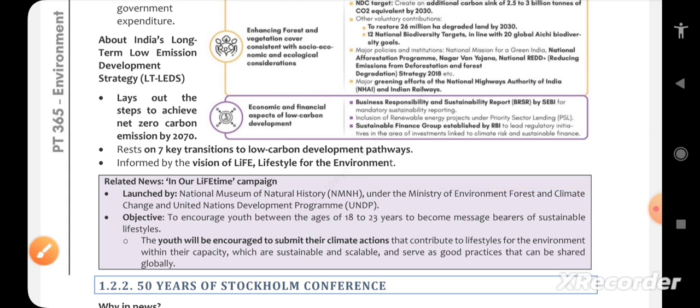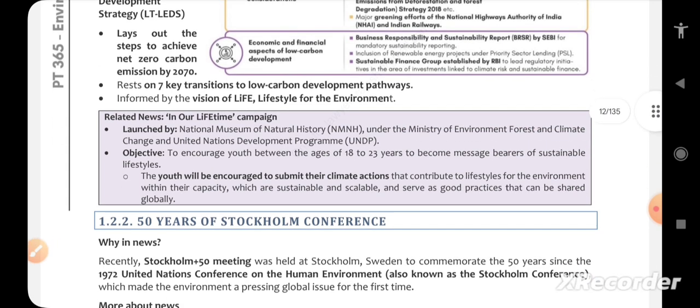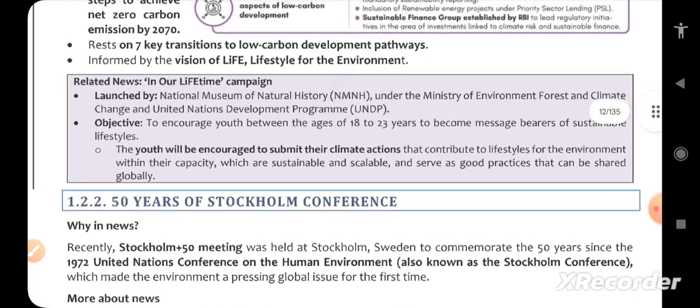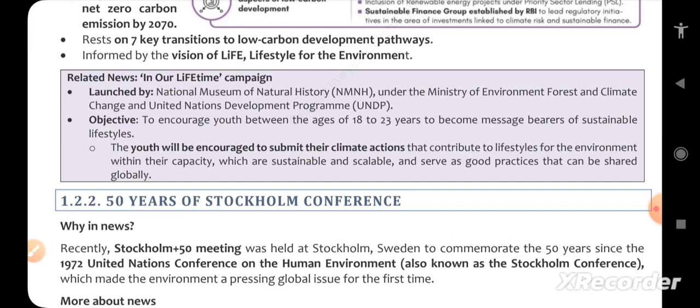Moving forward, with the United Nations Development Programme, UNDP. Okay, so moving forward, the youth will be encouraged to submit their climate action. That is actually In Our Lifetime. Objective is to encourage the youth between the ages of 18 to 23 years to become message bearers of sustainable lifestyles. So the lifestyle of individuals should specifically change. That is the main priority here. That campaign is called In Our Lifetime campaign.